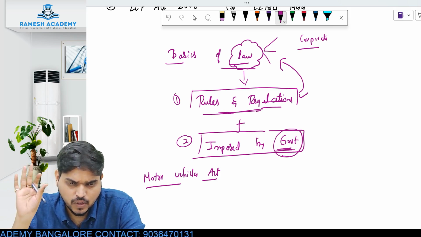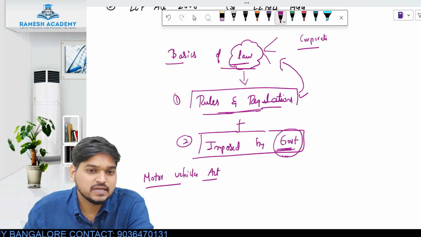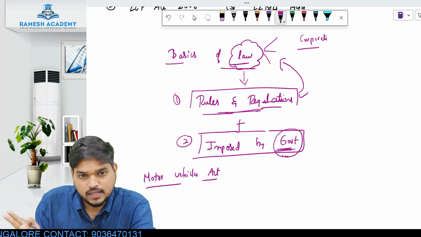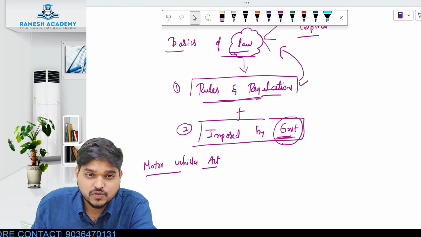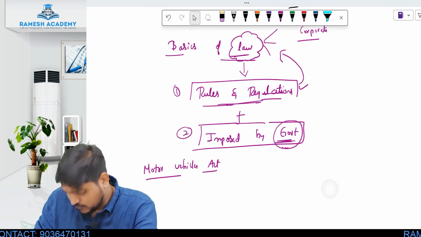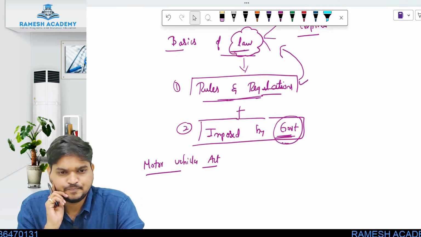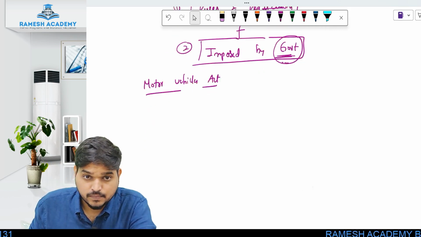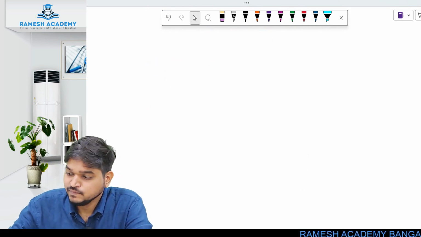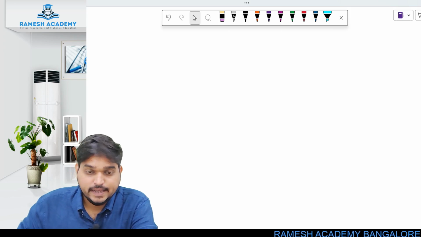Was that clear to you? And in that law also, what are we studying? We are studying corporate law and other laws. Okay, so that is the definition of law. Not definition, rather I would say the meaning of law, that is rules and regulations imposed by the government. That is the meaning of law. Okay. Next, moving on.